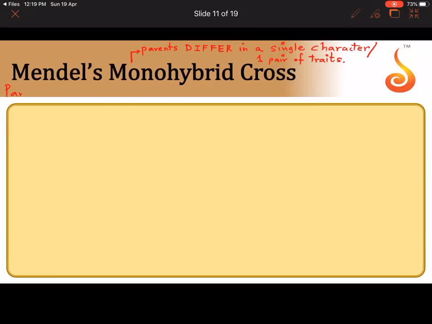First he selected parents. Parent plants he selected. I'll call it the parental generation or P1, or simply parents. What he took was a pure bred tall pea plant. Pure bred means, by now you know, homozygous or heterozygous? Homozygous. He took a pure bred tall pea plant and crossed it with a pure bred dwarf pea plant.